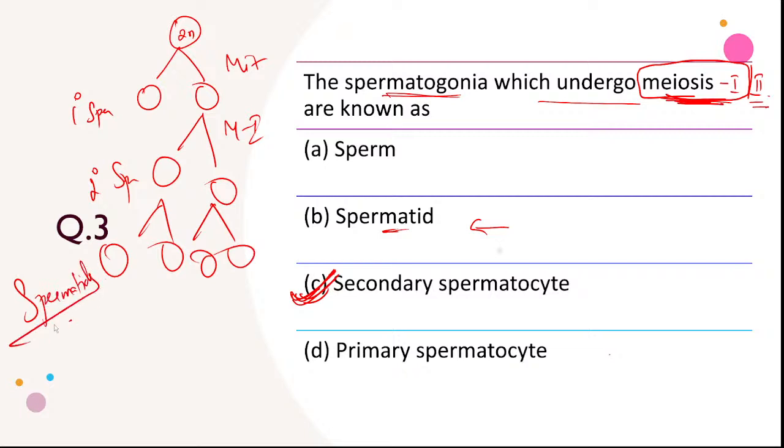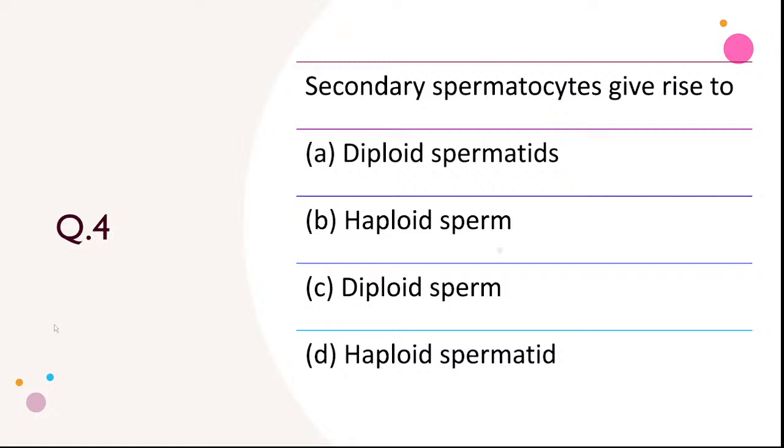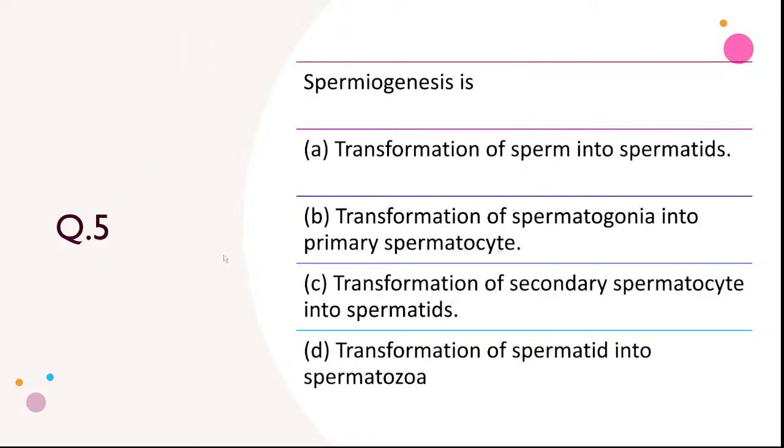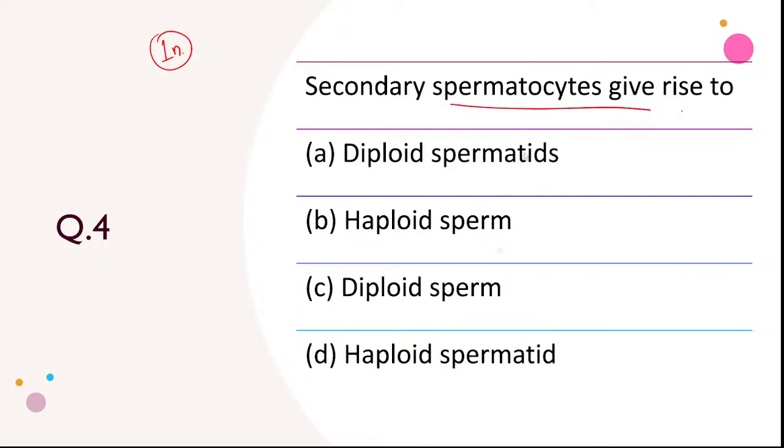Okay. So next question. Secondary spermatocytes give rise to what? Secondary spermatocytes, which are haploid in nature, okay? Why? Because the primary spermatocyte is diploid, and diploid will reduce in meiosis 1 and become haploid, and this haploid will produce only haploid. So they are asking, secondary spermatocyte gives rise to.